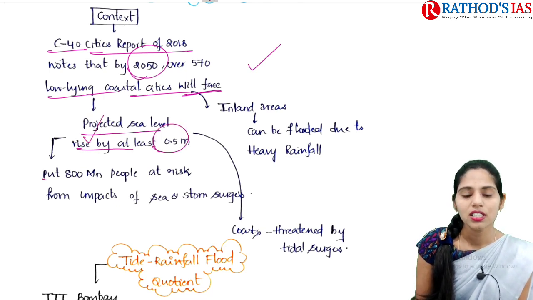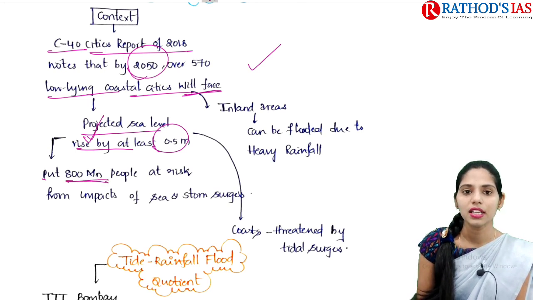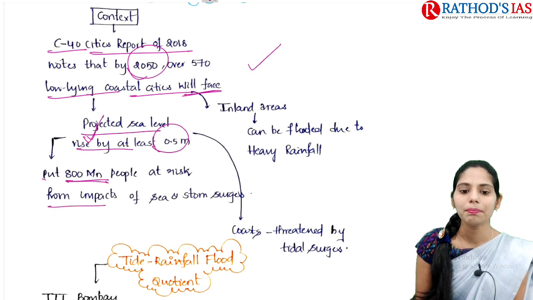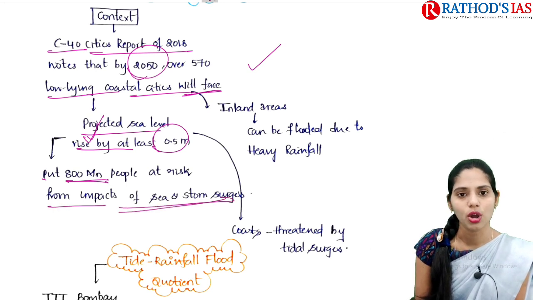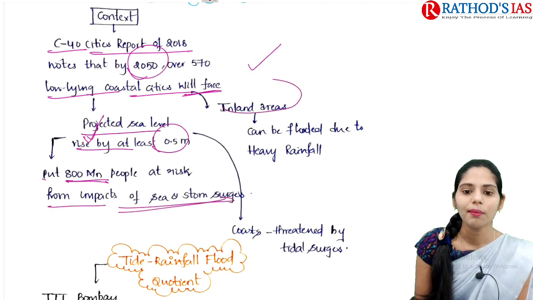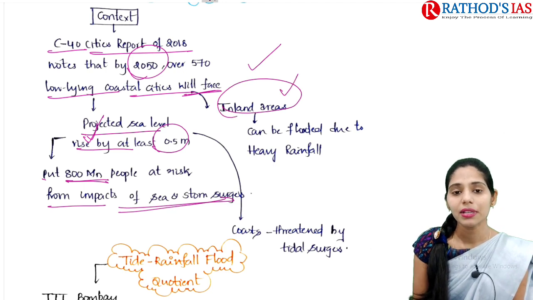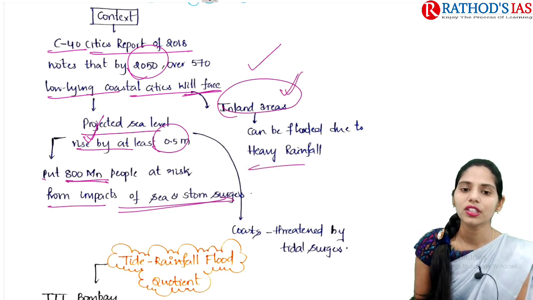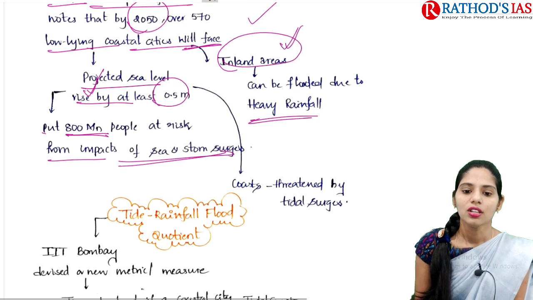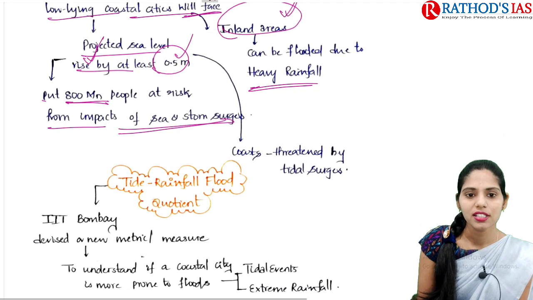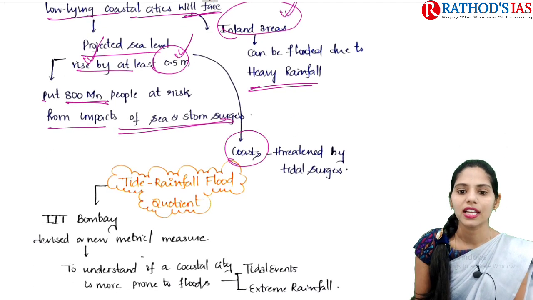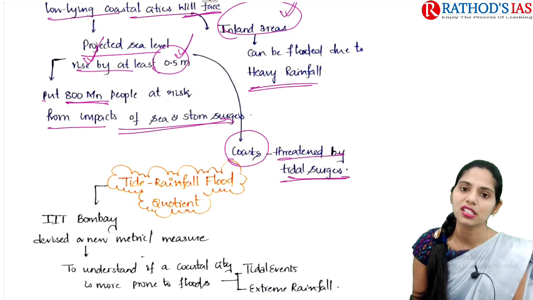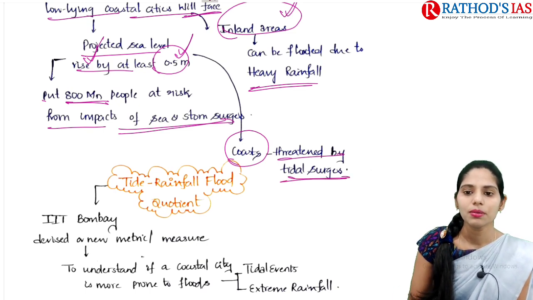Mainly this increase in the sea level of 0.5 meters will put 800 million people at risk from the impacts of the sea as well as the storm surges. And if you are talking about inland areas, they can be affected by floods because of the heavy rainfall. Because of this sea level rise, coastal areas will be threatened even by tidal surges. So these are some important things.